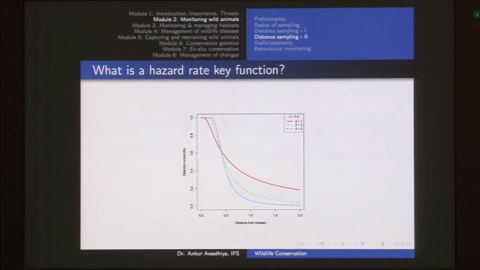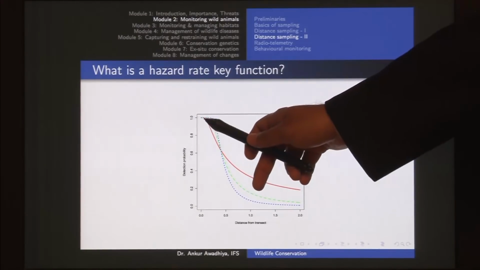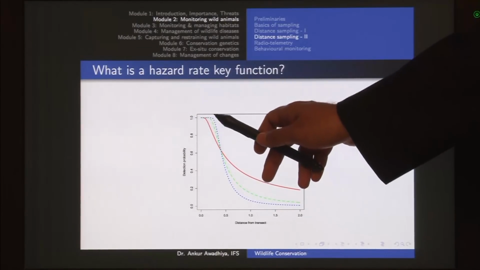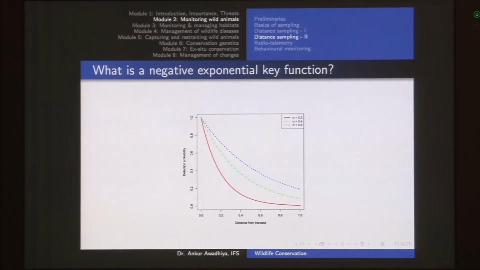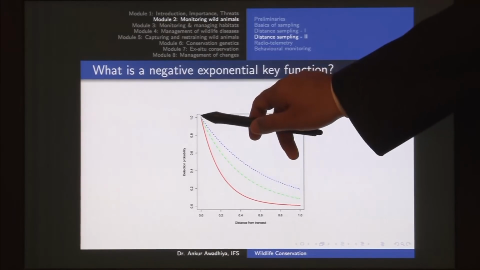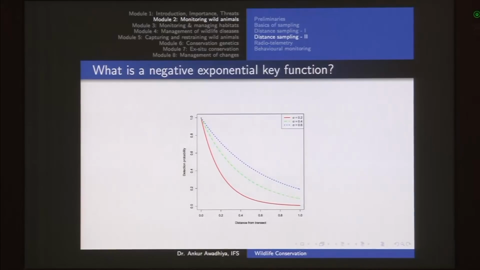Next is the hazard rate key function. In the hazard rate key function, we have a small shoulder that is near our x equal to 0, and then it rapidly drops down. An example includes the animals that have a flight distance. So if you go any closer to them, they will run and they will not be detected. So hazard rate is what we have talked about. Next we have the negative exponential key function, which right at 0 starts going down.